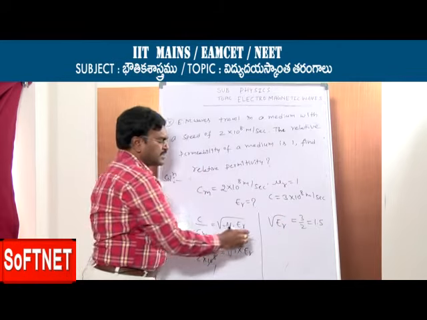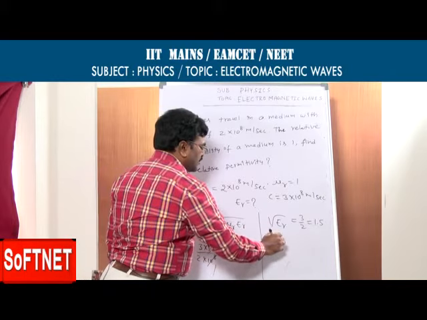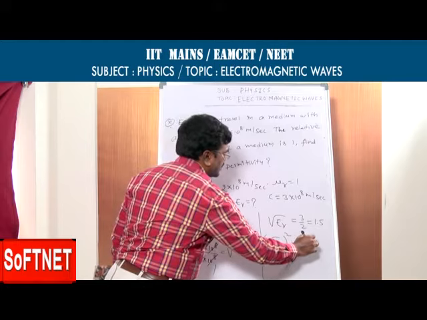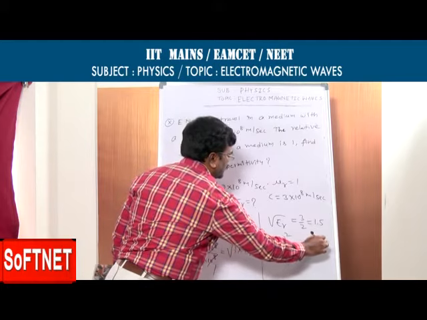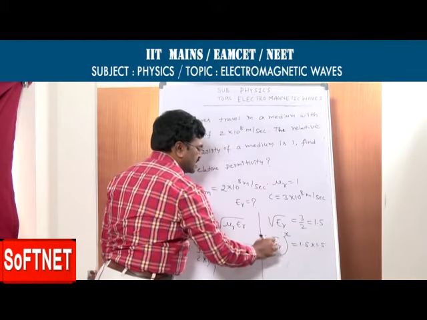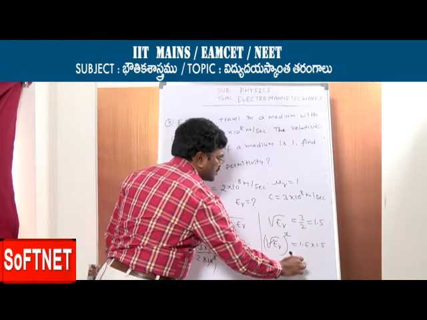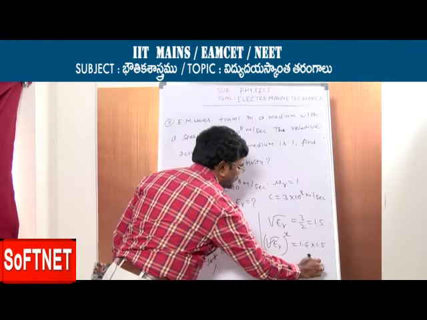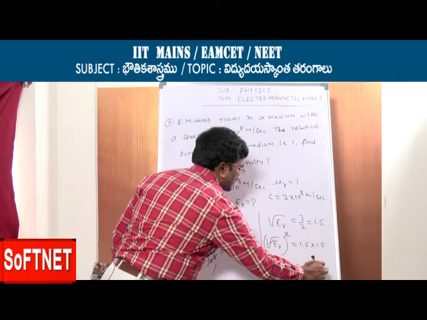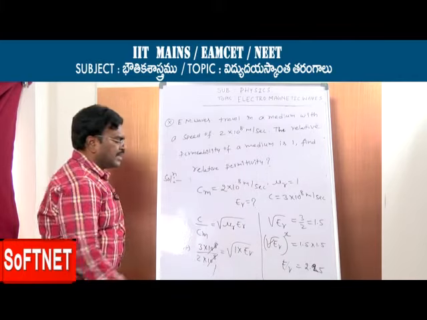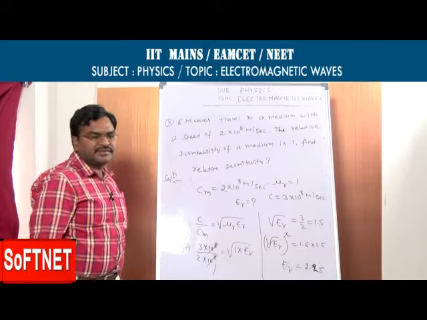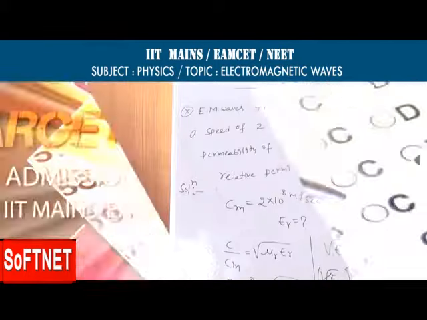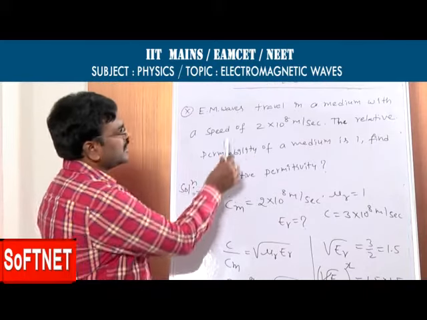Squaring on both sides, root of epsilon r whole square is equal to 1.5 into 1.5. The square root gets cancelled. Epsilon r value is 1.5 into 1.5, 2.25. 2.25 is the relative permittivity. Is it clear?